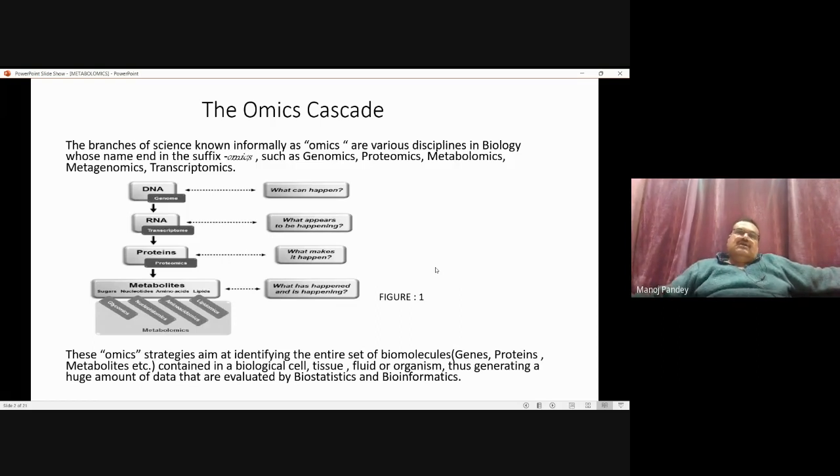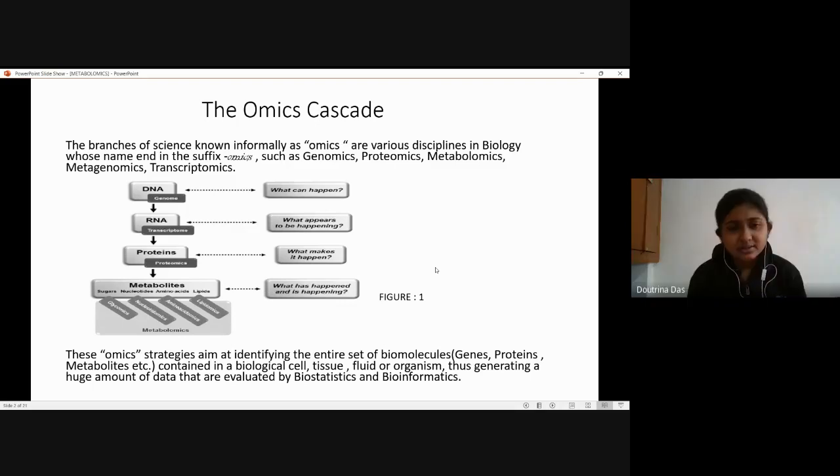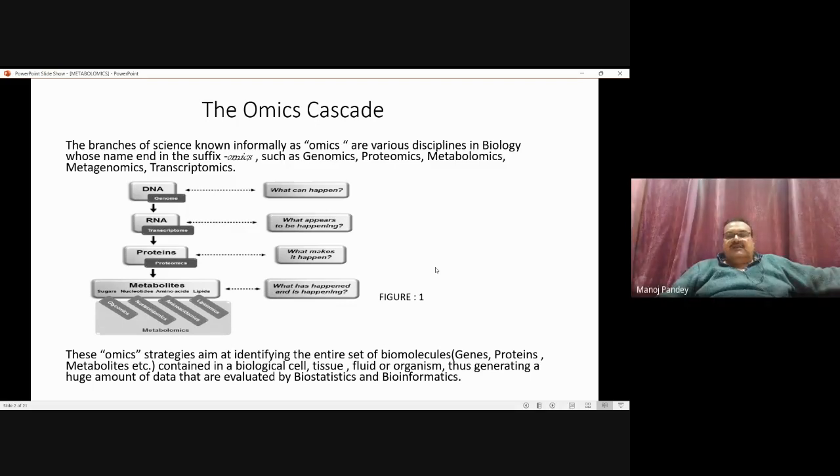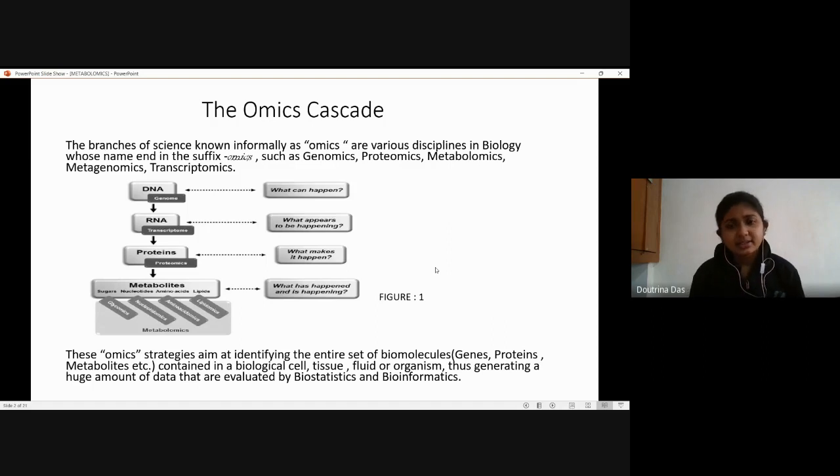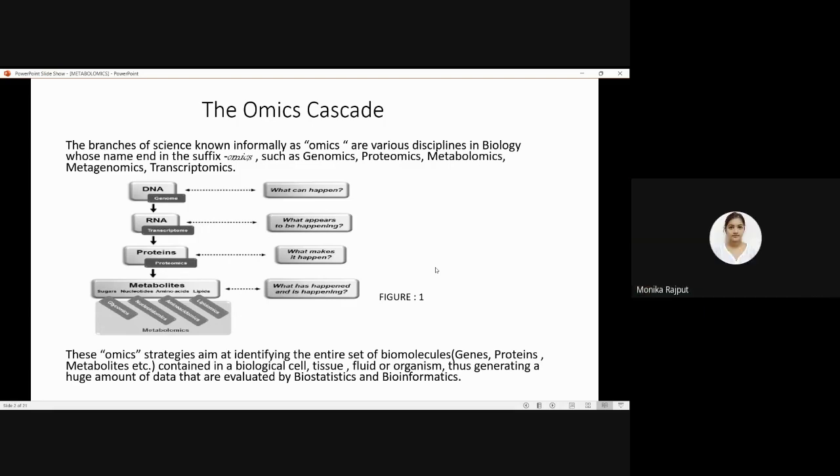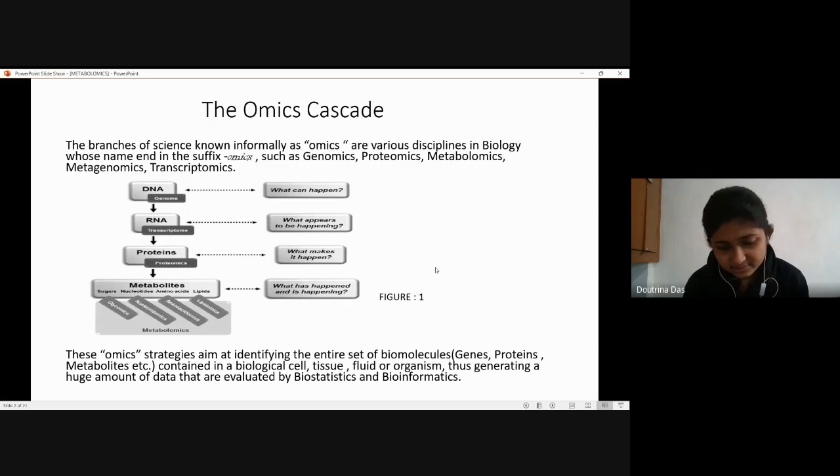Everything has its own importance, and nothing is more important or less important. It depends upon my target, what my question of interest is. If my question specifically deals with the gene sequence, then maybe I'll go for genomics. So the question of interest, the molecule of interest, also varies, and the result will vary.